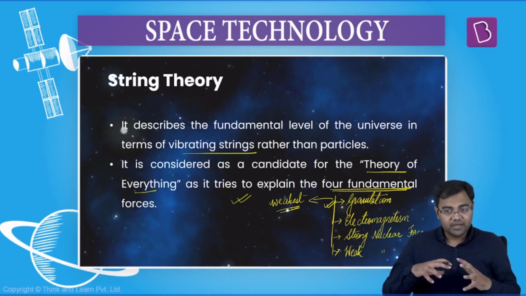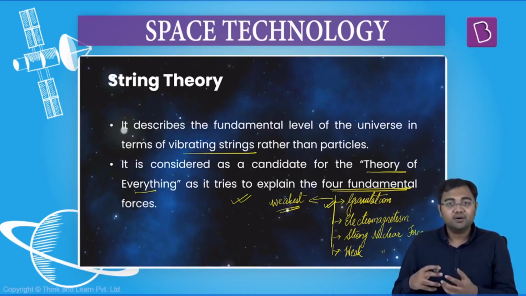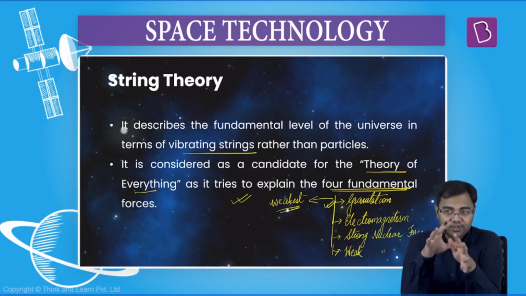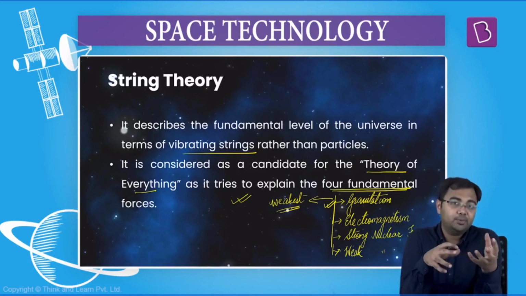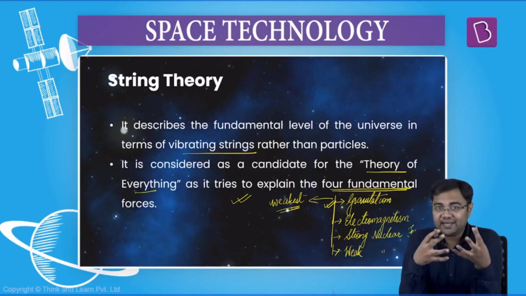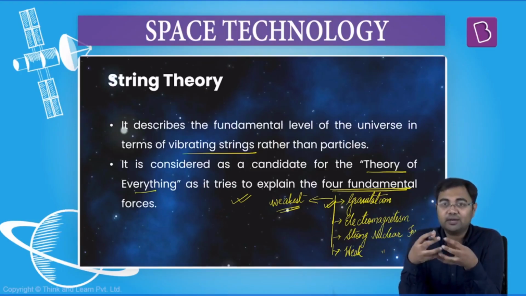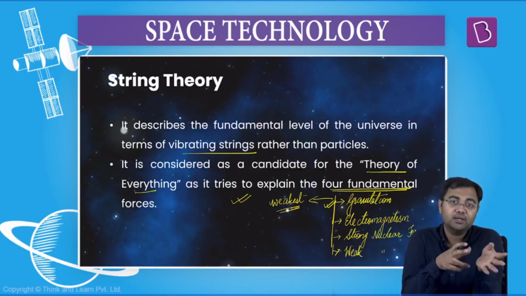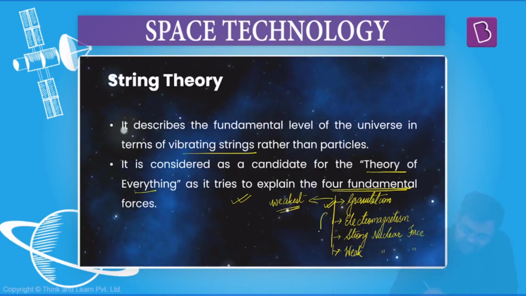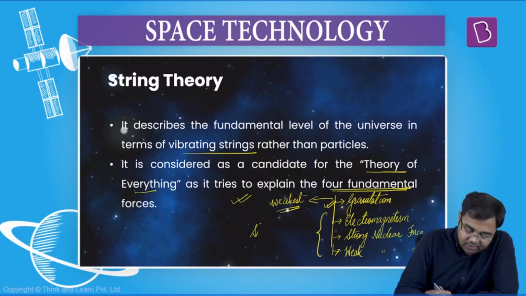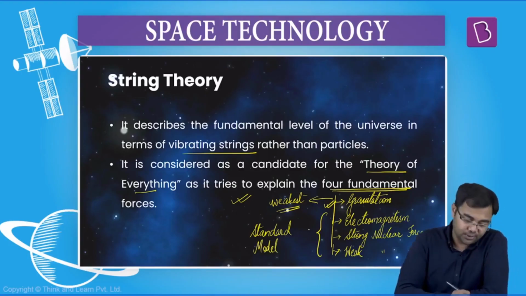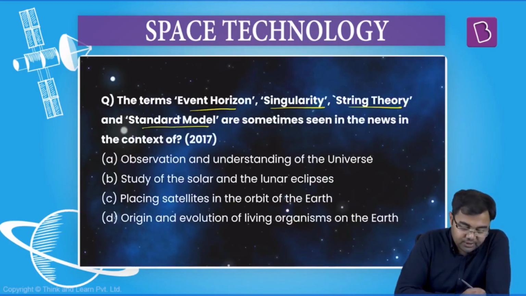So that's why, when we take the standard model, or when we study the universe as such, we do not actually do the study with the help of gravitation, because it's a very small force. So we don't really get a lot of findings. A lot of studies cannot happen with the help of gravitation. So the standard model, as we call the standard model of physics, basically takes only these three forces into account. So let's come back to the question.